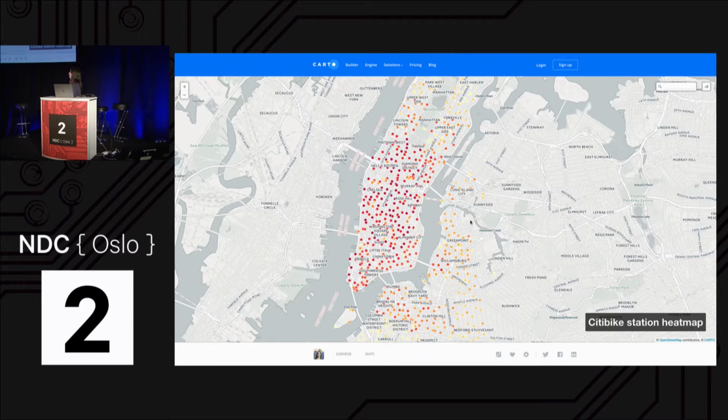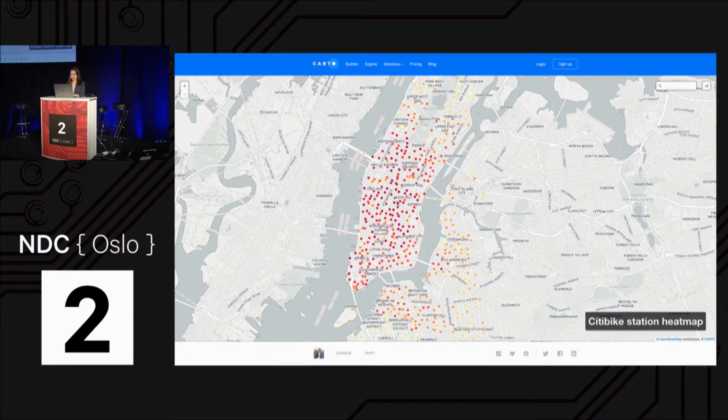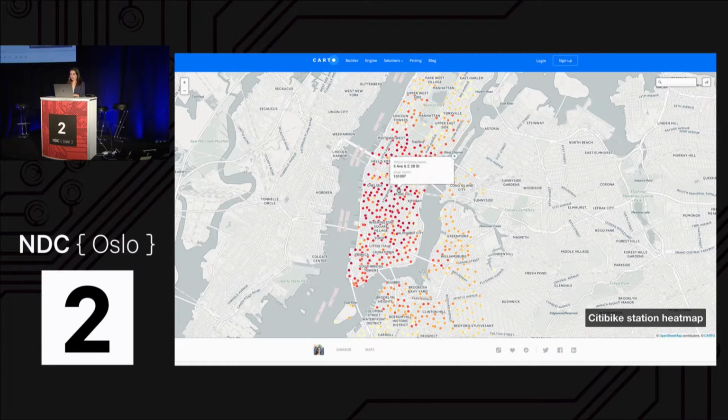So the darker red dots show you stations with the most trips, and I can hover over them and see Fifth Avenue and 29th Street had 131,000 trips in total since the program started. So I can create this nice interactive map, and I can see that the lighter stations, like over here in Brooklyn, have fewer trips, maybe they're newer stations. Obviously, the stations with the most trips are in Midtown and downtown. So just a nice way to visualize latitude, longitude data that we get from BigQuery.